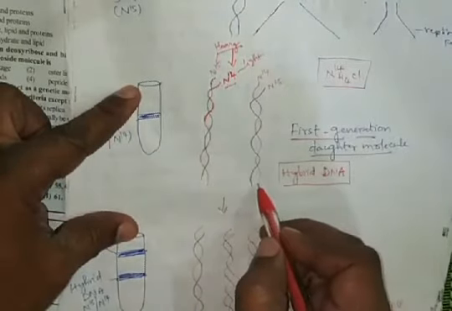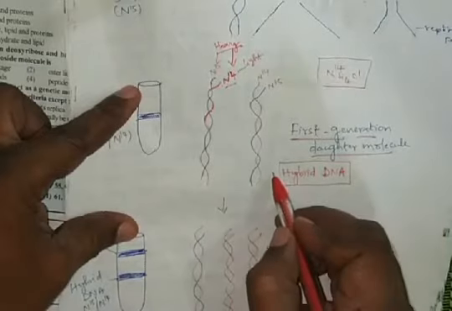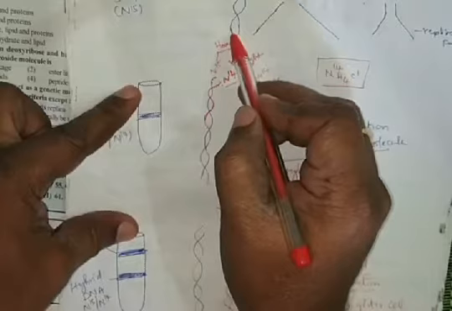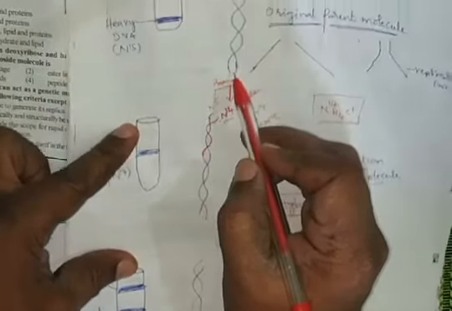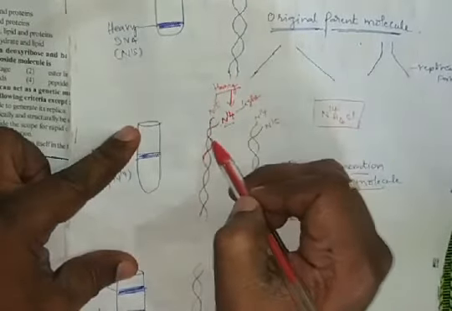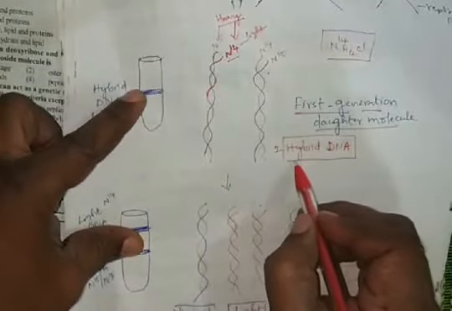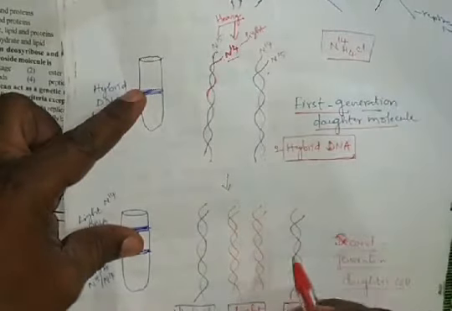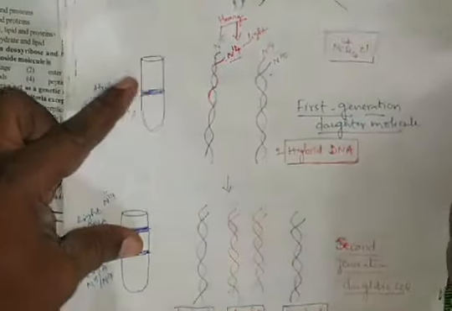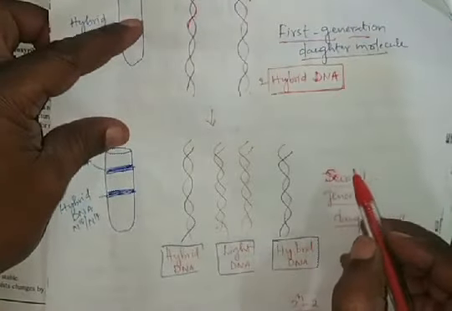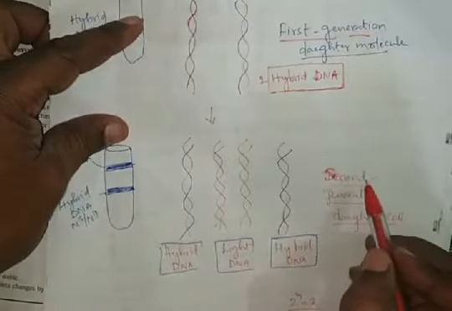Now two hybrid DNAs are formed. With this one template, one DNA, and with this other template, one more DNA. Like that, two DNAs are formed, called hybrid DNA. Now this hybrid DNA is cultured again in the N14 containing ammonium chloride for the second generation.